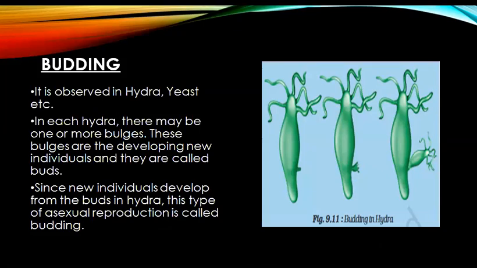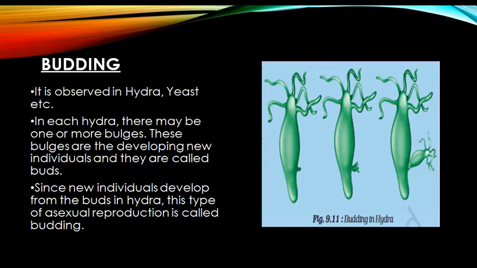In the first step, the formation of buds or bulges takes place and it develops as a small outgrowth on the parent's body. As you can see in figure 9.11, there is a small bulge or bud present on the parent body, parent hydra, and it will eventually grow.